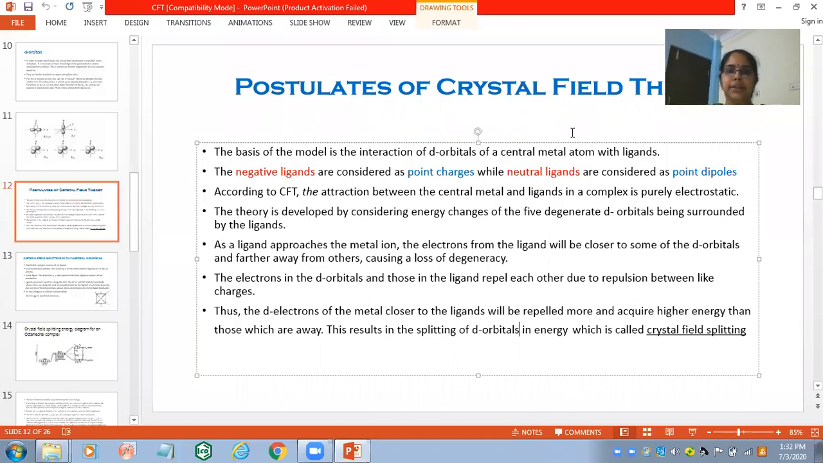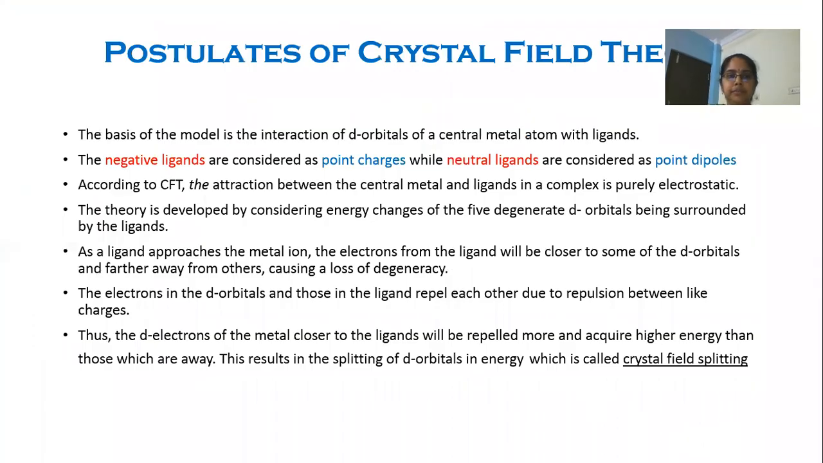Let us see about the postulates of crystal field theory. So the first postulate of crystal field theory is the interaction of d orbitals of a central metal atom with the ligands. The metal atom is surrounded by ligands, and the d orbitals of the central metal atom interact with those groups called ligands.